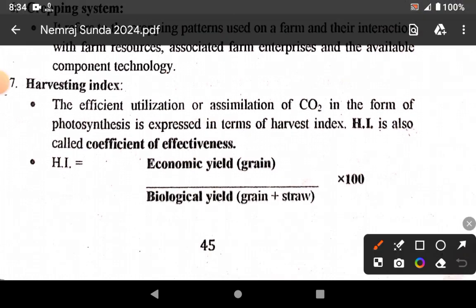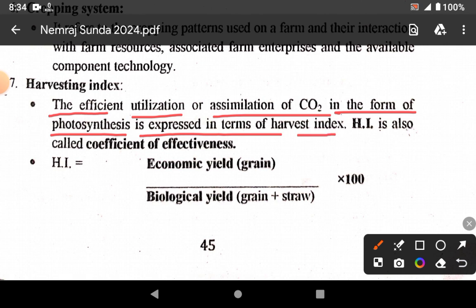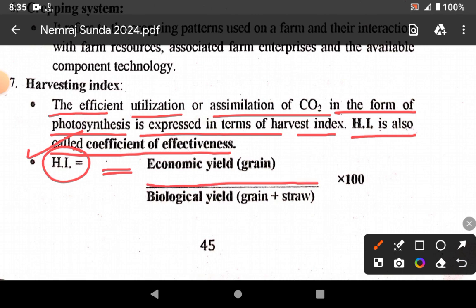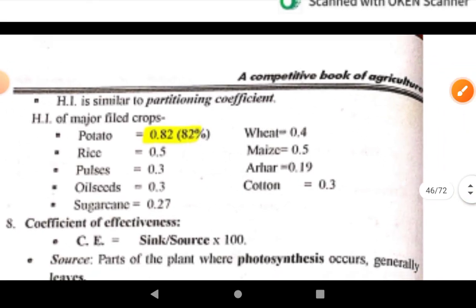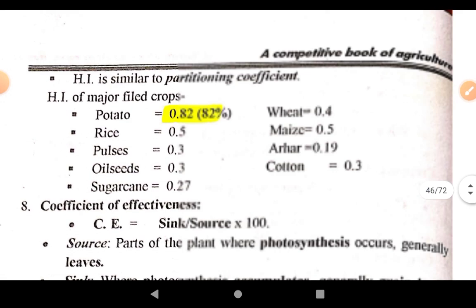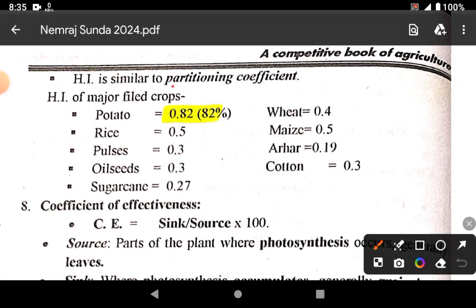Harvest index. The efficient utilization or assimilation of CO2 in the form of photosynthesis is expressed in terms of harvest index. Harvest index is also called coefficient of effectiveness. Harvest index is equal to economic yield, grain, upon biological yield, grain plus straw, into 100. Harvest coefficient is similar to partitioning coefficient.